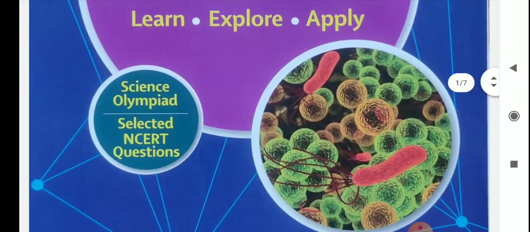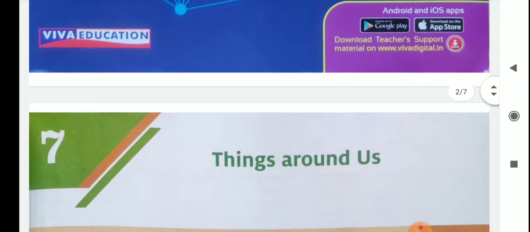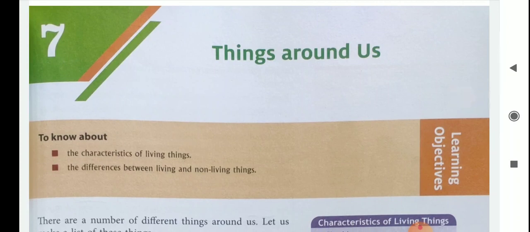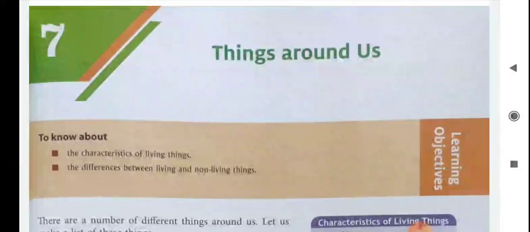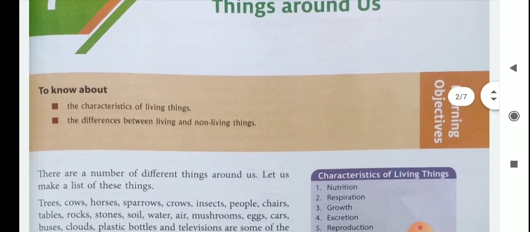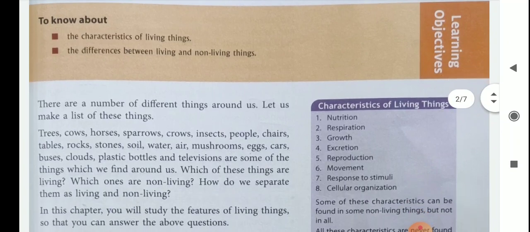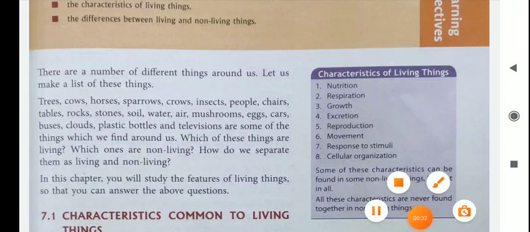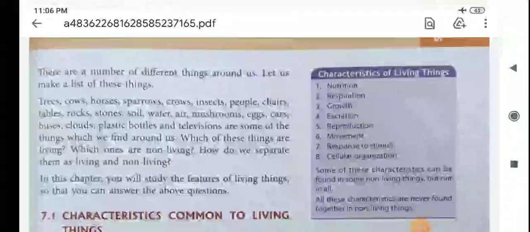Children, now we'll discuss chapter 7, that is, things around us. In this chapter, we'll discuss the characteristics of living things and the difference between living and non-living things. Okay. So first of all, we see the characteristics of living things. Here one box is given. Shortly we discuss first.